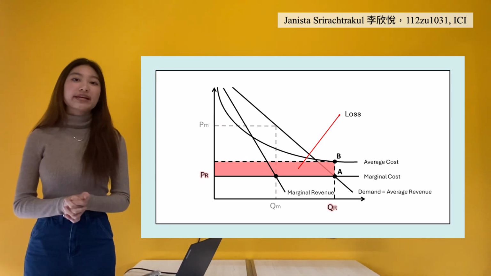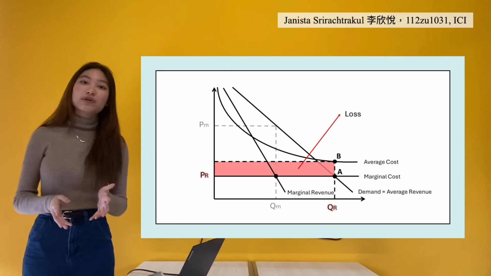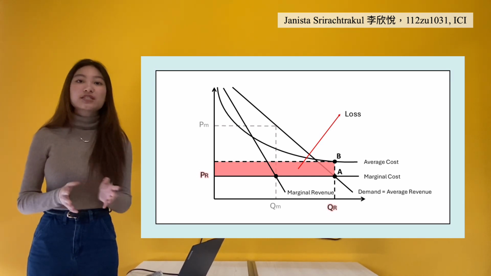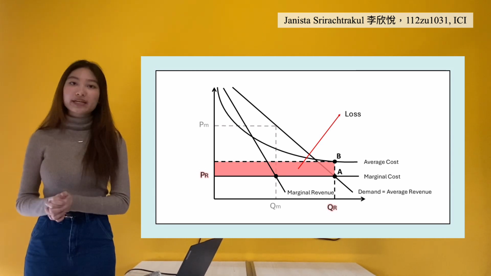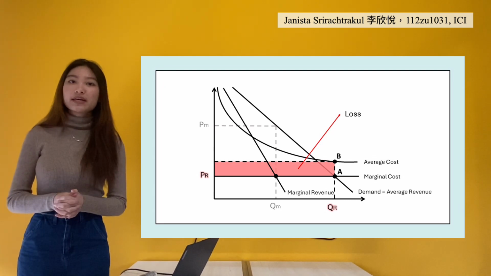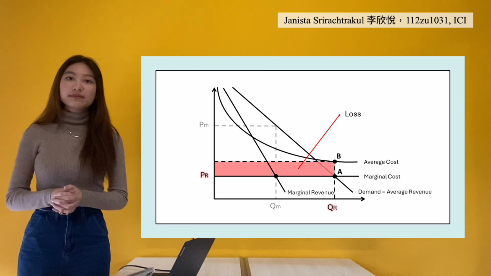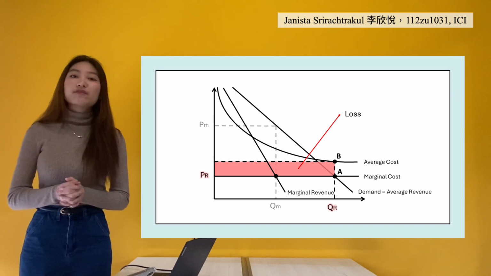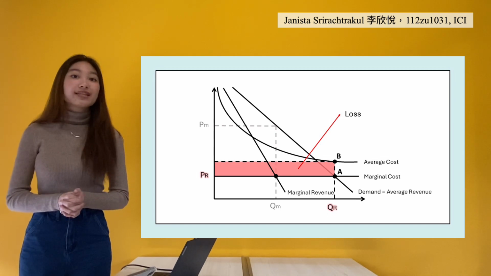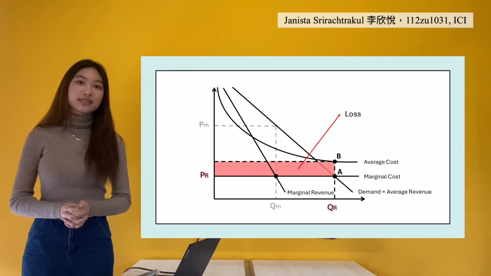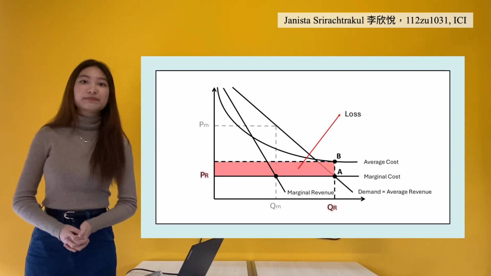First, we have to regulate natural monopolies. To achieve allocative efficiency, the efficient output would be where the price is equal to the marginal cost. You'll also find that the average revenue or demand curve is lower than the average cost. Therefore, from point A to point B, there will be a really big loss area. And what do we do with that? If no one does anything, it would be unfair for the natural monopoly firms. In this case, it's the government's responsibility. The government or the regulators would have to subsidize the loss area here.